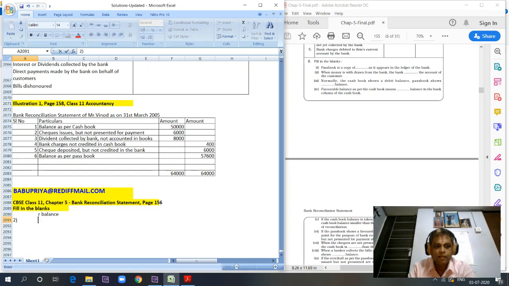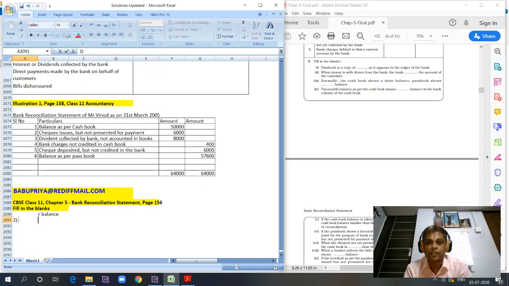Next: when money is withdrawn from the bank, it debits the account of the customer. As far as the bank is concerned, all the customers have a credit balance. For the bank, every customer is a creditor, because the bank owes the money to the customer, whatever has been deposited.